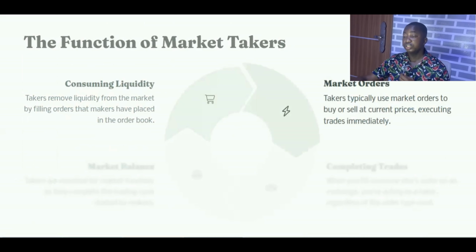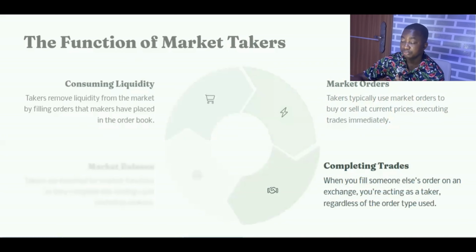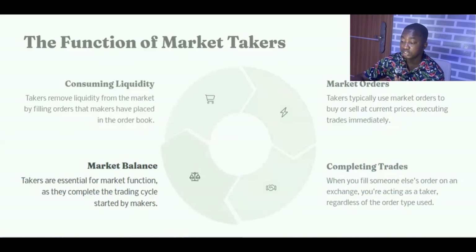Okay. And secondly, they are able to benefit from market orders. So they take advantage of market orders by buying and selling at the current prices. So this ensures that the trades are executed immediately. They also complete their trades by filling orders from market makers. So this is one of the primary functions, to complete trades, right? So when you fill someone else's orders on an exchange, you're acting as a taker, regardless of whatever other order type you use.